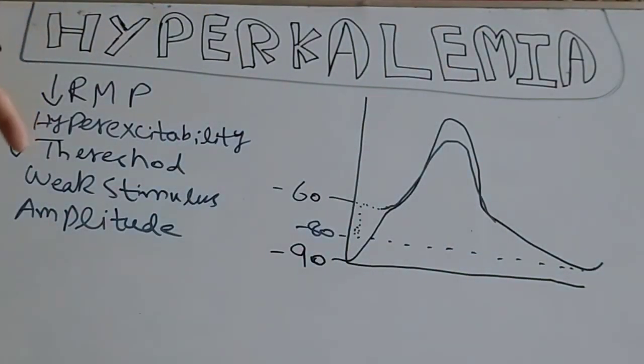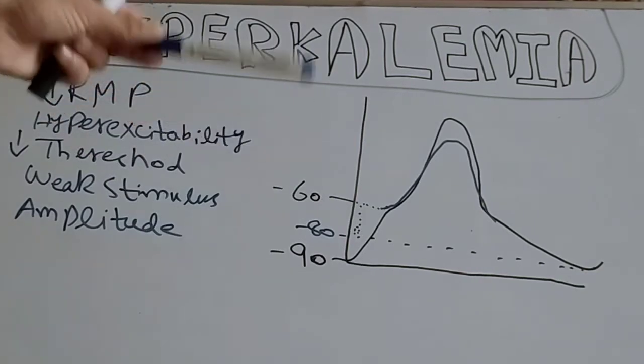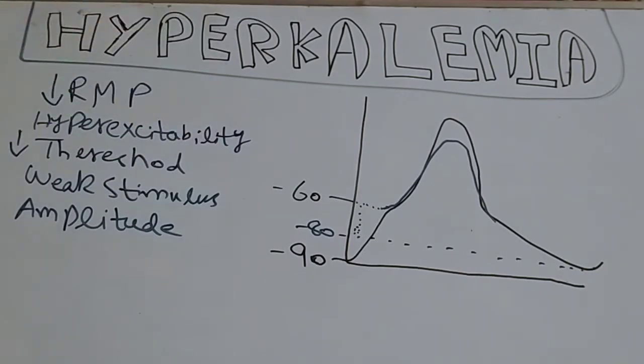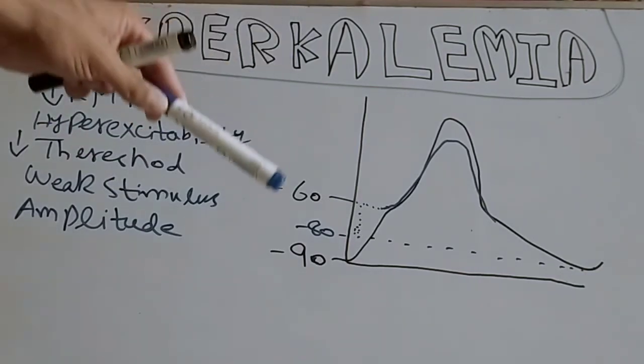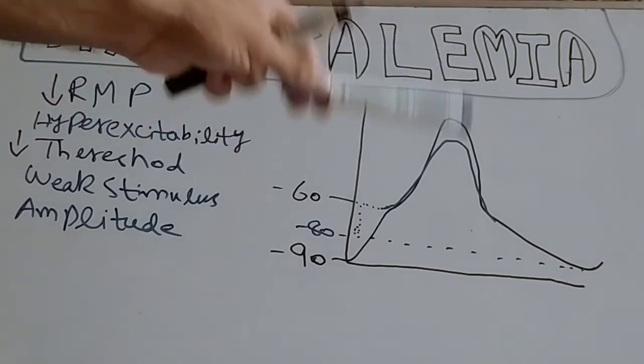The reason I told you the amplitude would be less is that a very weak stimulus is given in this hyperkalemia condition. So that's why the amplitude would be very much less.